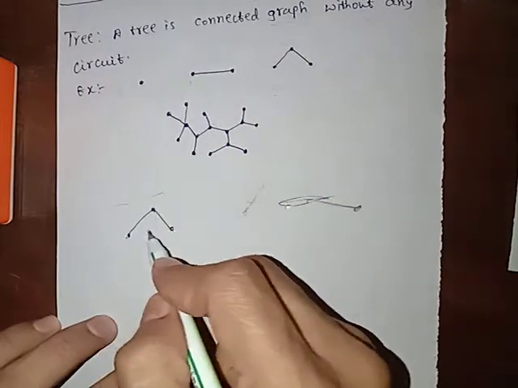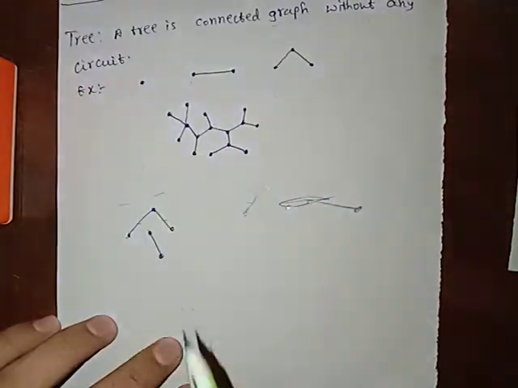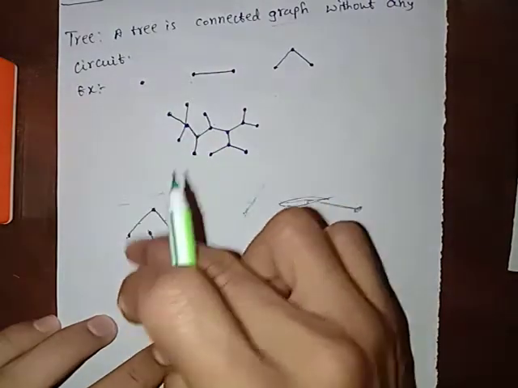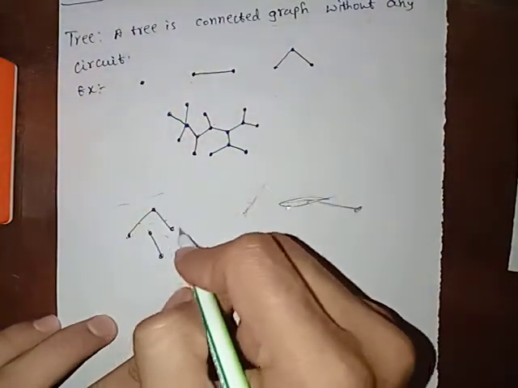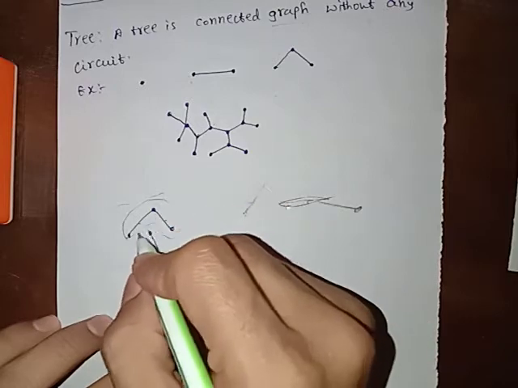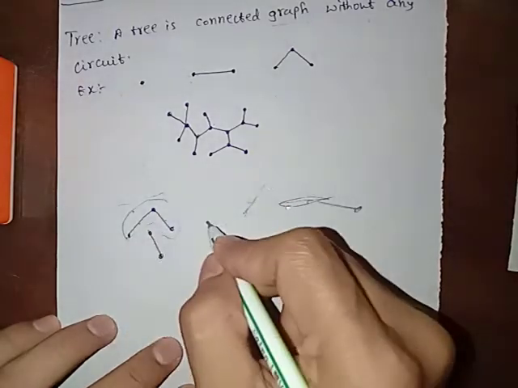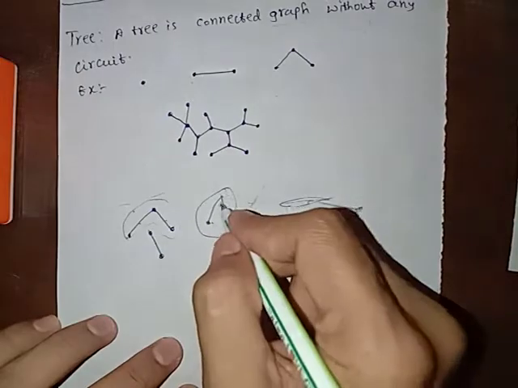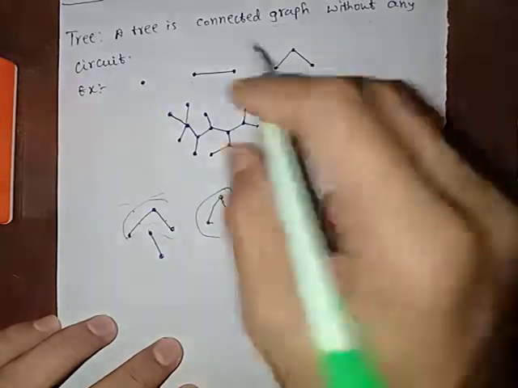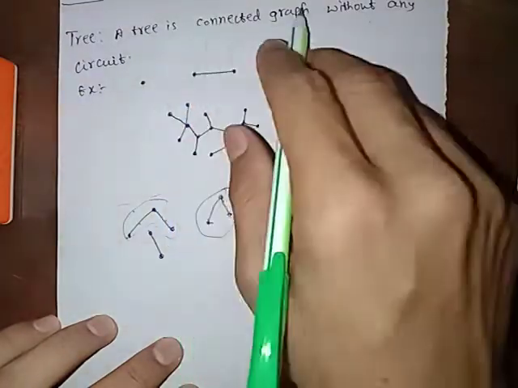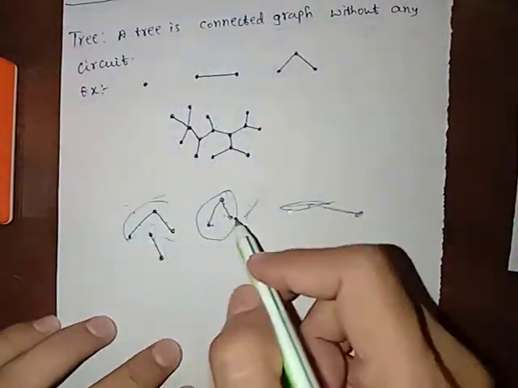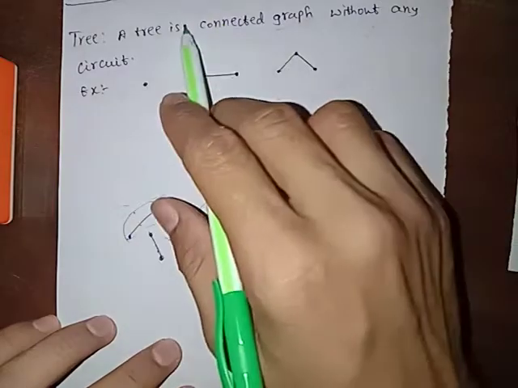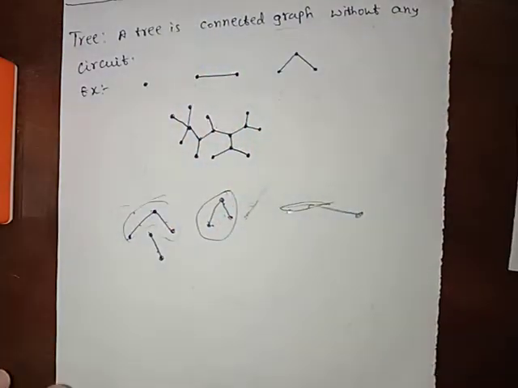These are vertices and these are edges, but this is not connected. This is separated. If we take each one separately, it is connected and without any circuit, and it is called a tree. But if we consider both of these together, we can't say it is a connected graph.